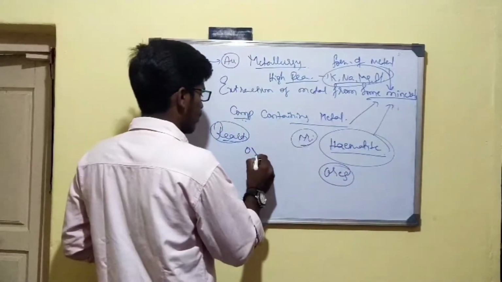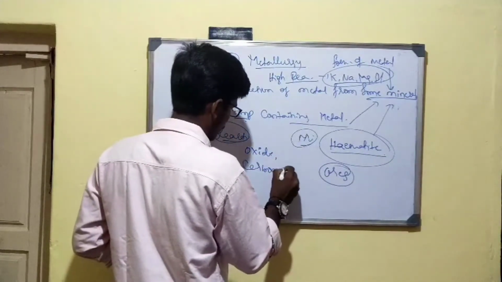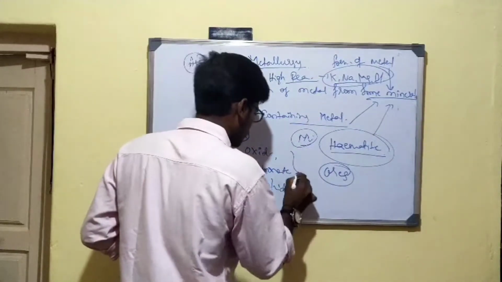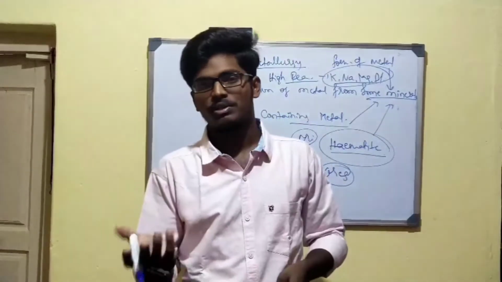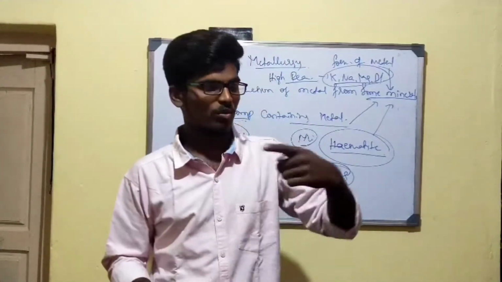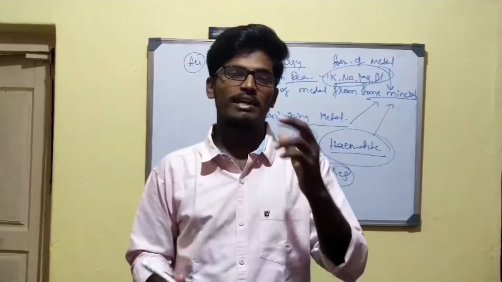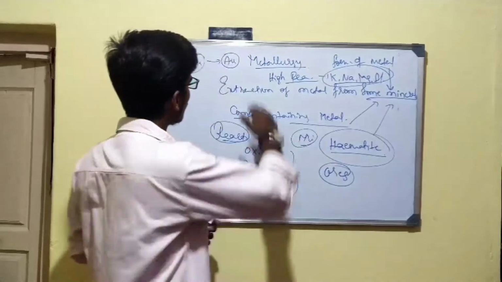They may be present in oxide form, carbonate form, or sulfide form. Since they are highly reactive, they react with other elements to convert into many compounds. This is the existence of metal in an ore or a mineral.